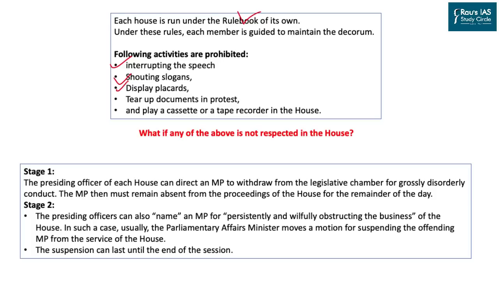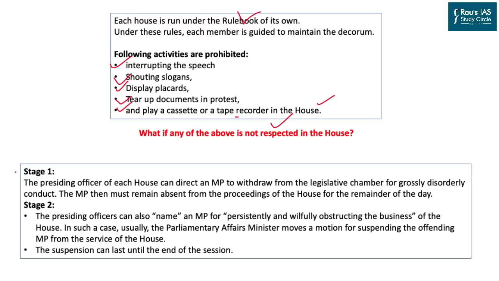It includes displaying placards, tearing up documents in protest, and playing a cassette or a tape recorder inside the house in one way or the other. So, if any member of the house attempts to practice any of these prohibited activities inside the house, what is the option available to the presiding officer?